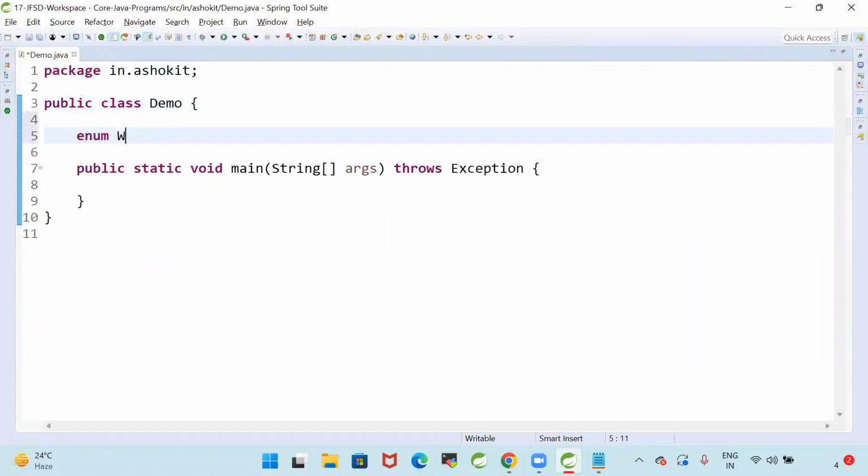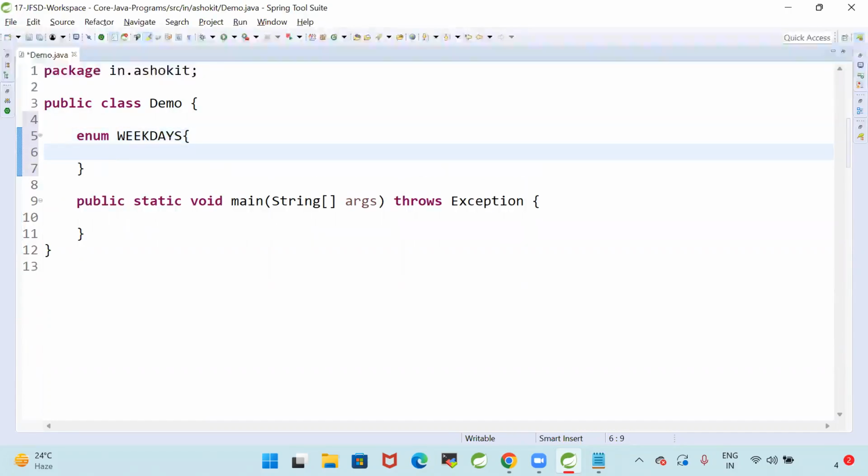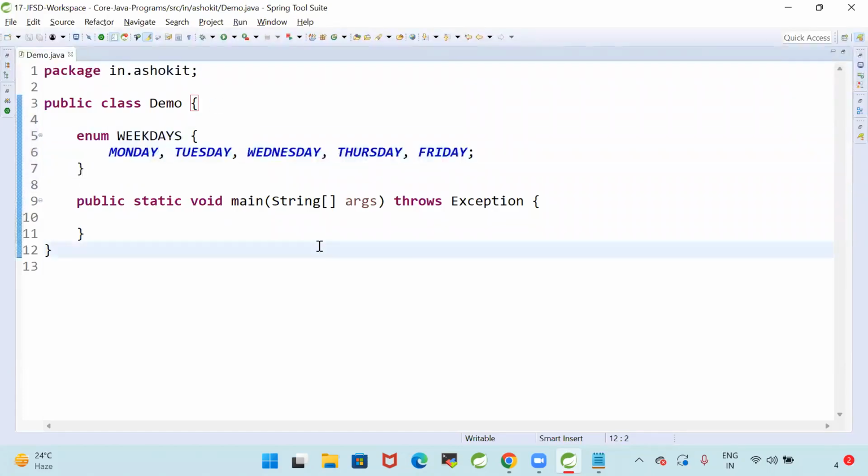For that we will go for enum weekdays. In the weekdays, what will I specify? Monday, Tuesday, Wednesday, Thursday and Friday. So this is an enum.